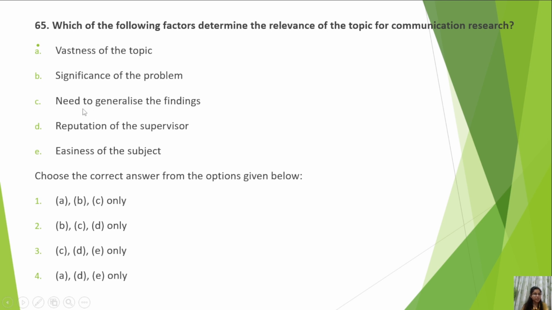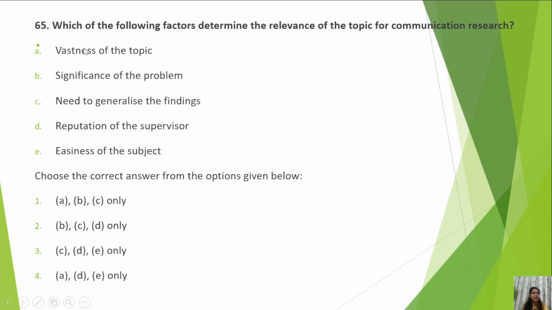Significance of the problem, we can see it is correct. Need to generalize the findings. Of course, we want to generalize our findings. So B and C otherwise are also correct. So we have to choose between A and D. Reputation of the supervisor doesn't matter. So D option gets eliminated and we reach the right answer.